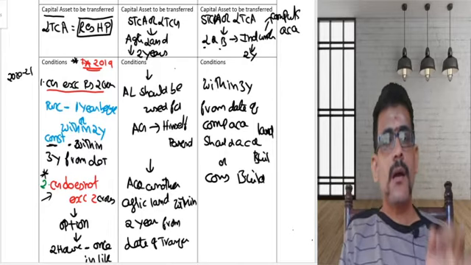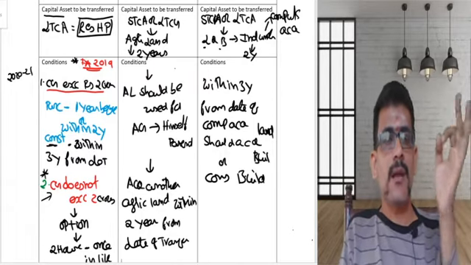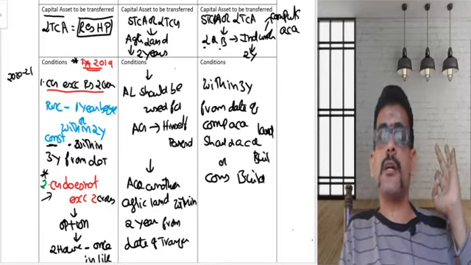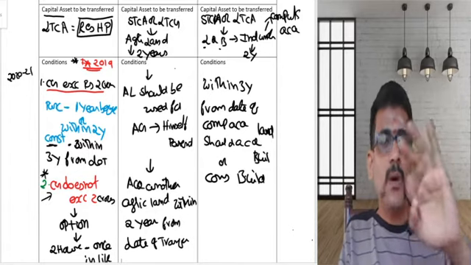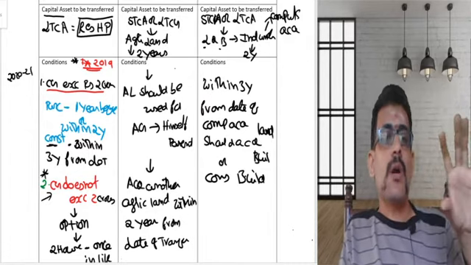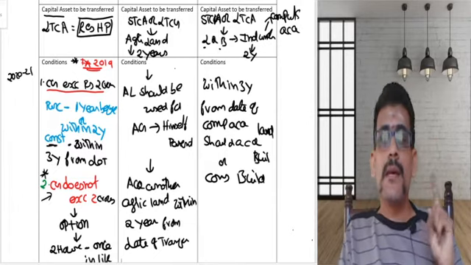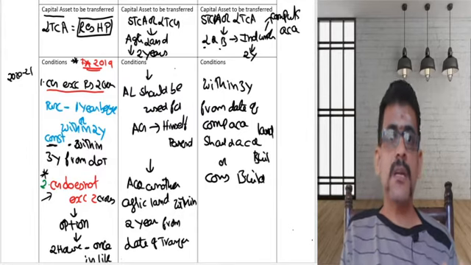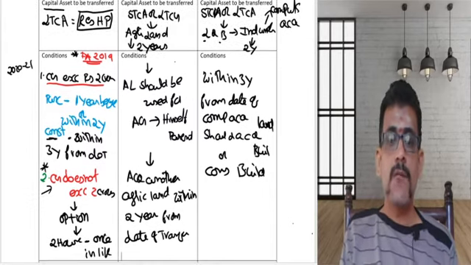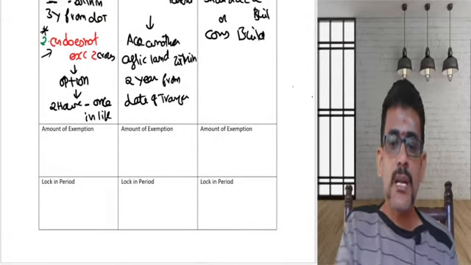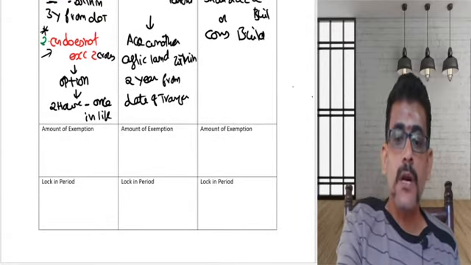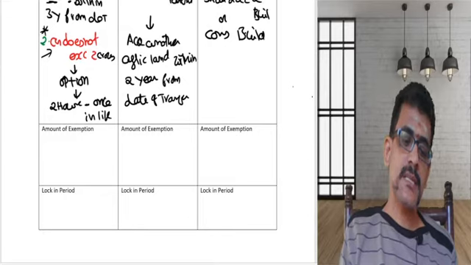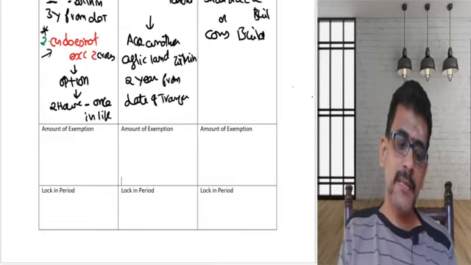Again, 54D is what? Government is compulsorily acquiring your land and building. Then you can be any person doing an industrial undertaking. Within a period of 3 years, if you acquire another land and construct a building, or you acquire a land and acquire a building, then you can take the benefit of 54D. Now we know the applicability, what should be transferred, and the conditions. Now we can understand, if the above conditions are satisfied, what is the amount of exemption we can take. So let us try to understand the amount of exemption.